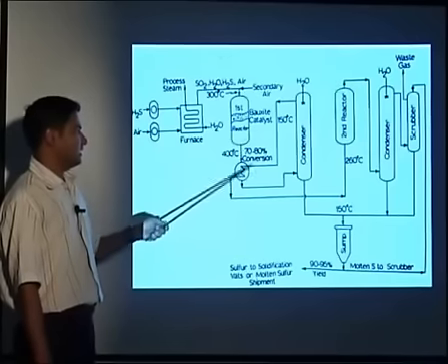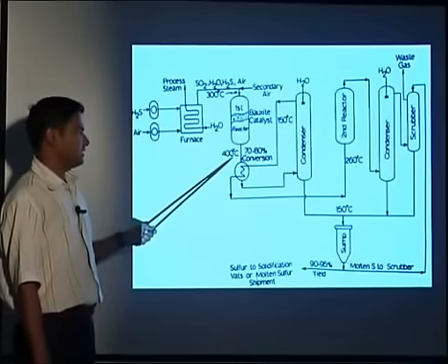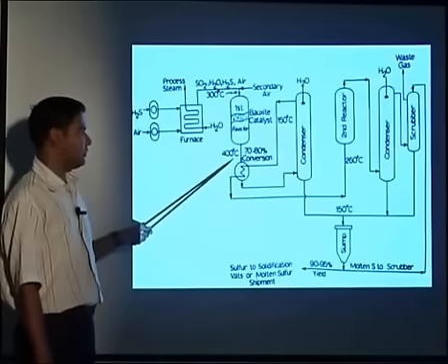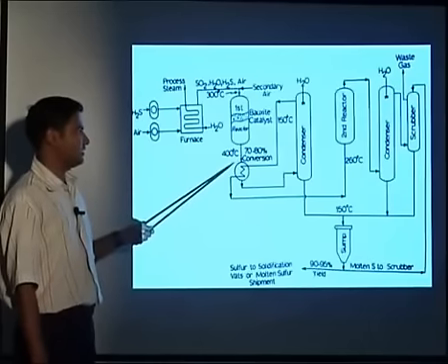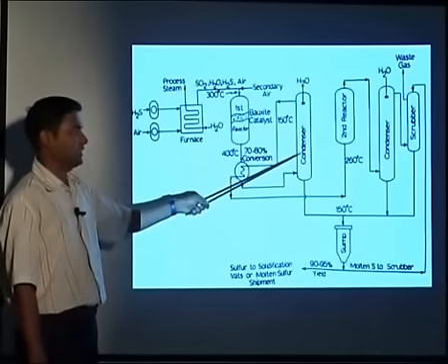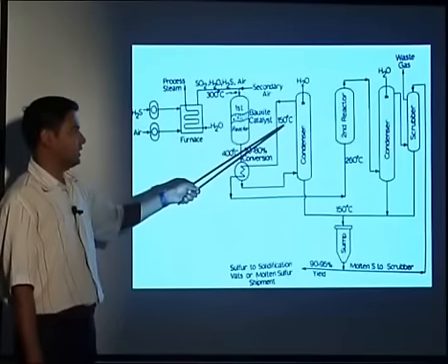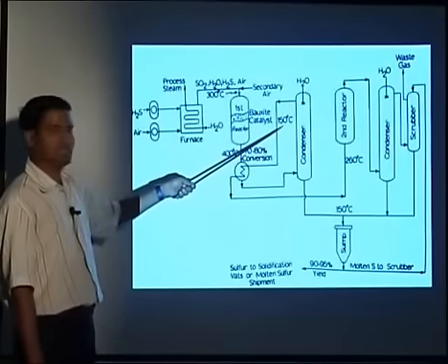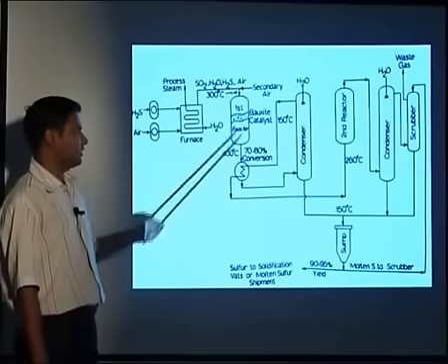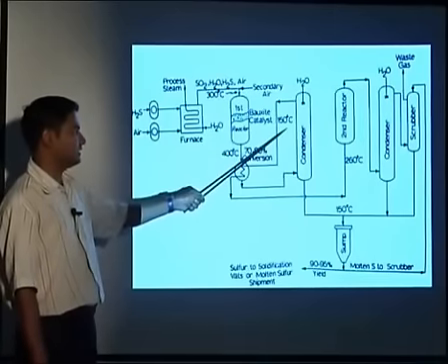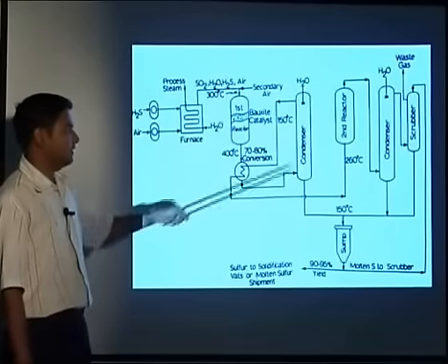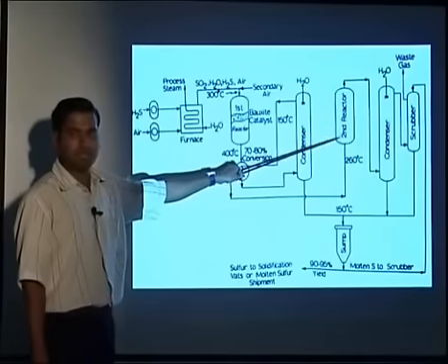Then here the reaction temperature is going up due to the exothermic reaction. So we can cool it with the help of a condenser using water as a coolant. So we can bring the temperature down to 150 degrees Celsius. So we lower it from 400 to 150 degrees Celsius. And then we can pass it to the second reactor.